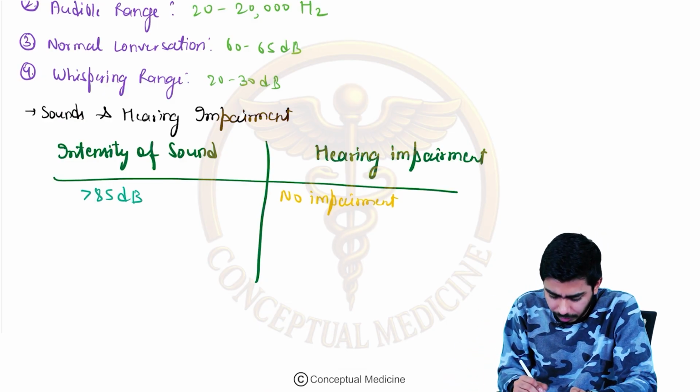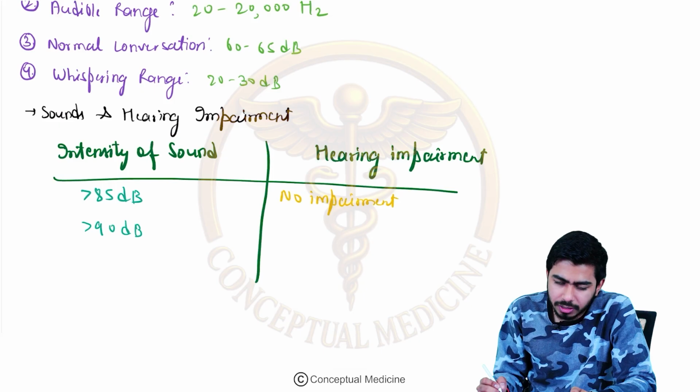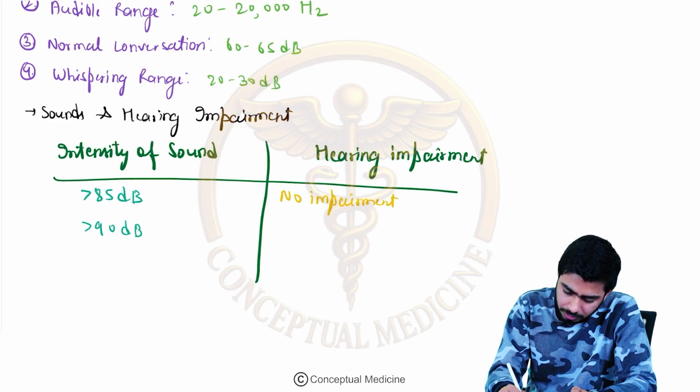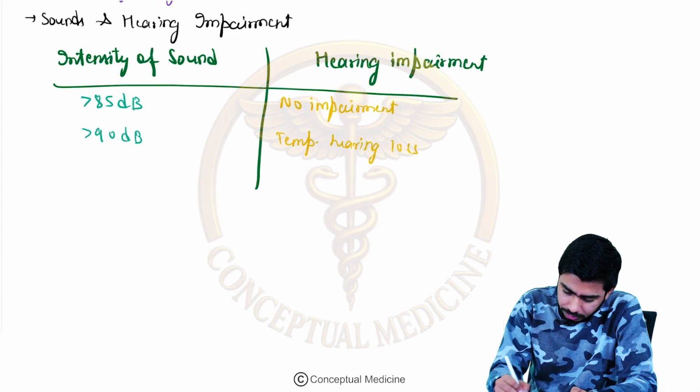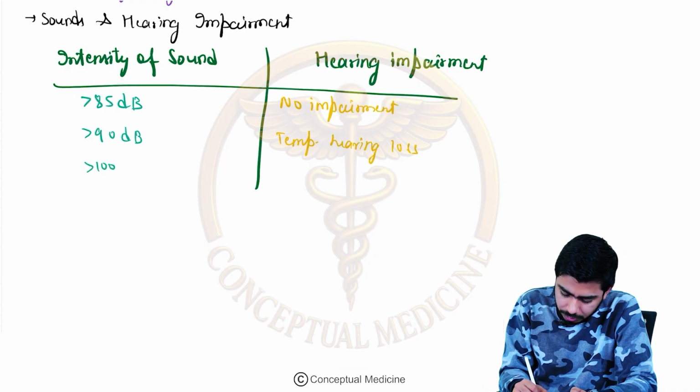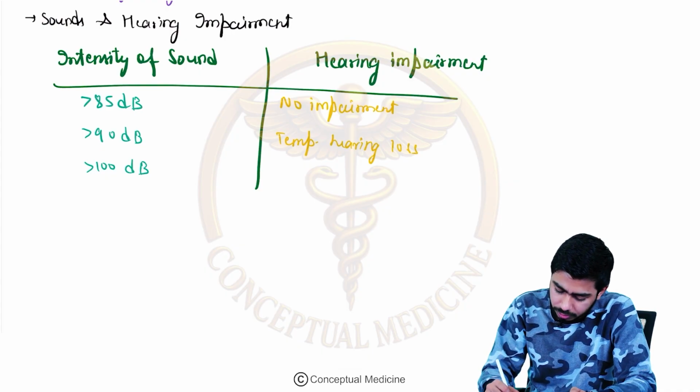So next one, if it is getting more than 90 or 95 decibel, then they are saying that this is a temporary hearing loss. This might be causing the temporary hearing loss. If it is around 100 decibel intensity, then it might be causing the permanent hearing loss. It might be causing the permanent hearing loss.